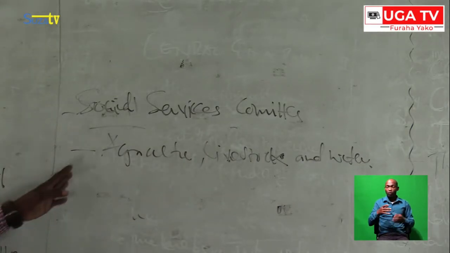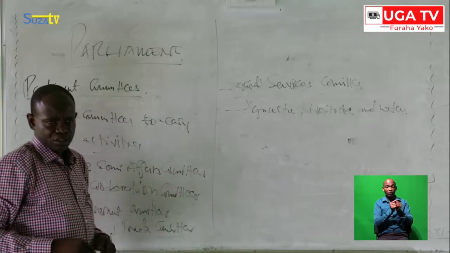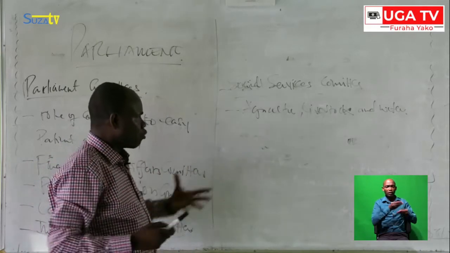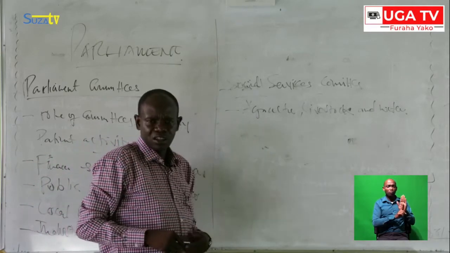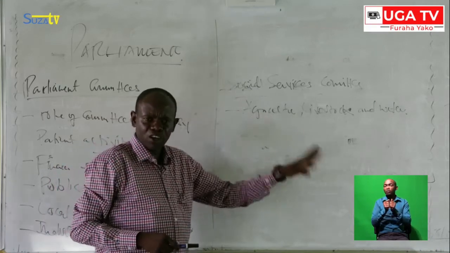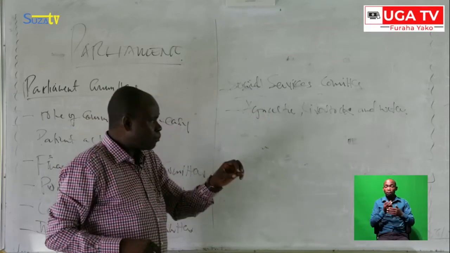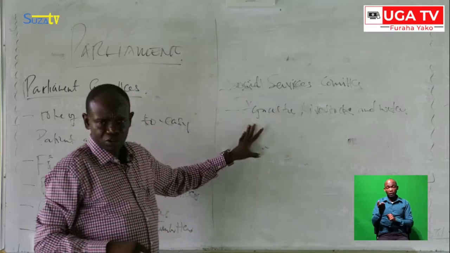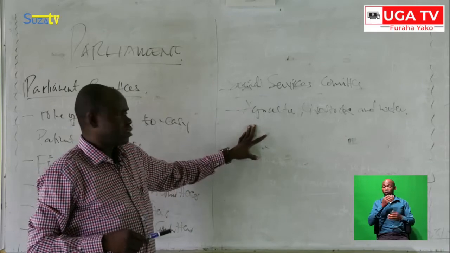This is also another very important thing. How can our economy grow without looking at those important things? Those are the backbone of the economy. In the Parliament, a committee has to look at it. So we have this committee also, very important to our country.